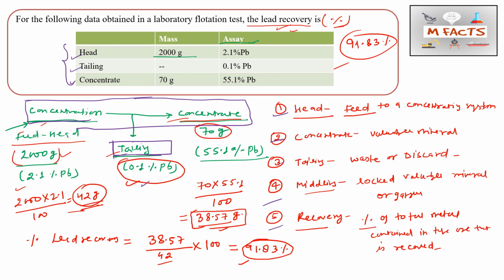So how can we find that in the tailing? We know the feed weight, that is 2000, and we know the concentrate weight, that is 70 grams. So we can get an idea about the tailing weight: whatever does not go into the concentrate will go into the tailing part. So there are only two products. If we do not assume that, there will be a third product, that is middling also. In middling, the mixture of locked valuable minerals and gangue is further sent to the comminution section for crushing and grinding to separate the mineral and gangue.